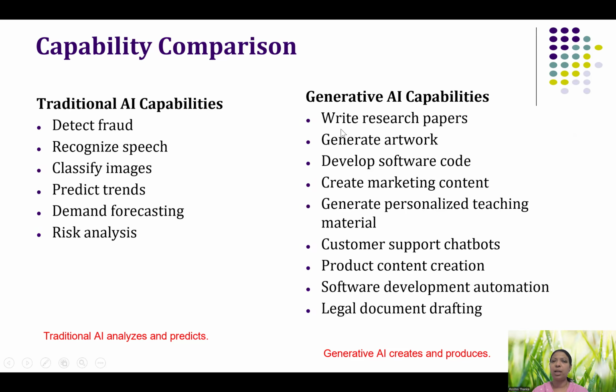But what can we do in generative AI? It's so interesting. Even nowadays it is helping in writing research papers. It is doing a lot of comparison. It is generating many different kinds of code, creating marketing content, and replying to mail. Everything can be done. Every new kind of automation, Moltbook is an example of such automations. So these are the capability differences between traditional AI and generative AI.